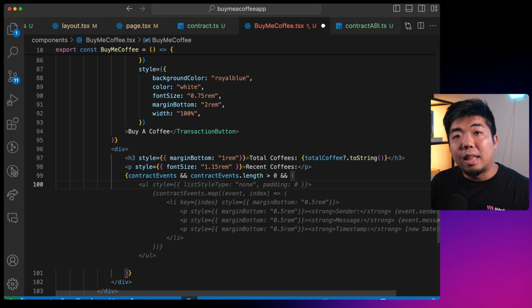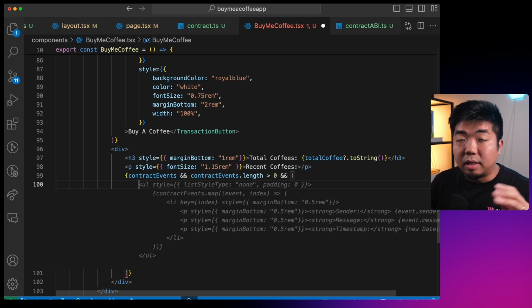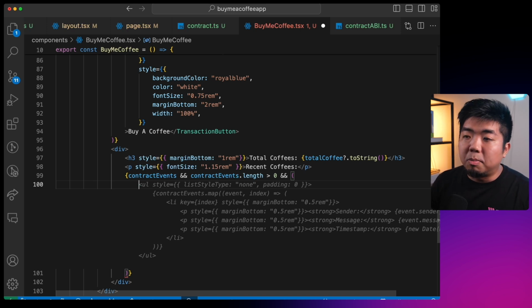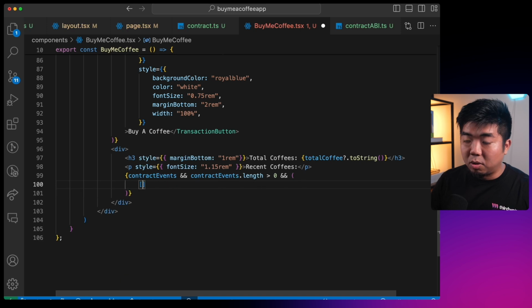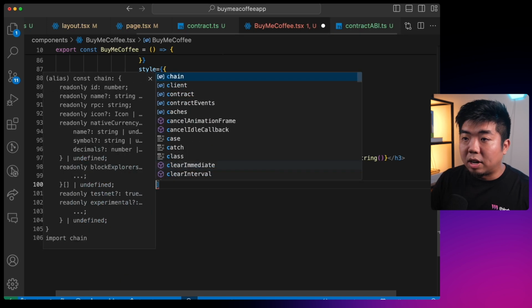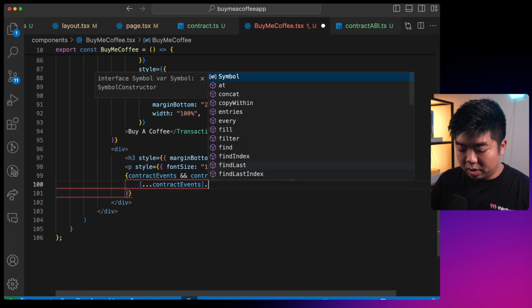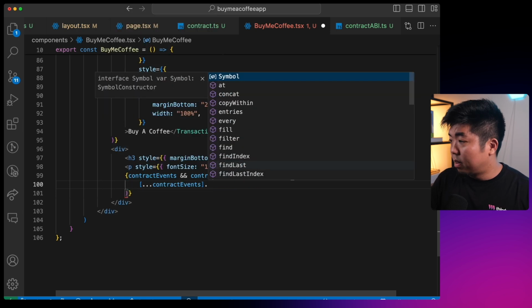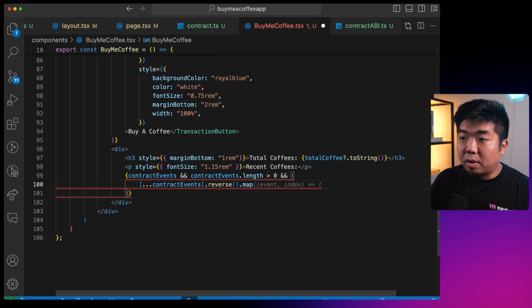The only thing here is that the array of events is going to be in reverse chronological order, so we want to flip and reverse the way the events are displayed in our application. So we're going to take our contract events, reverse it, and then map through them, which will give us back an event.